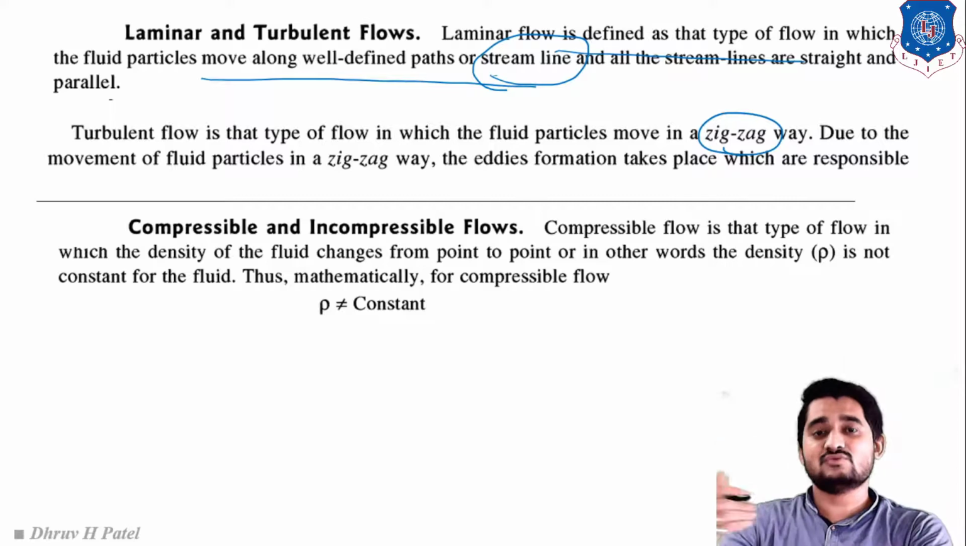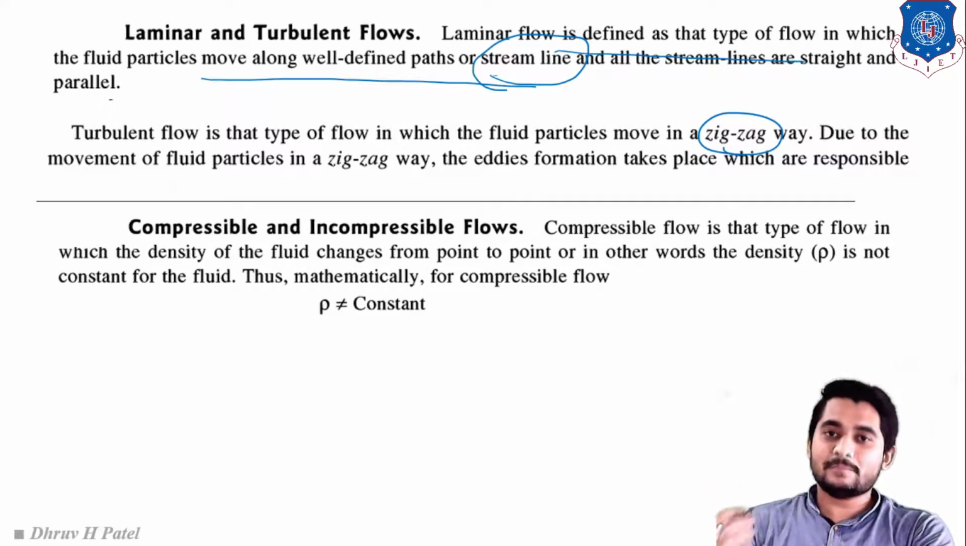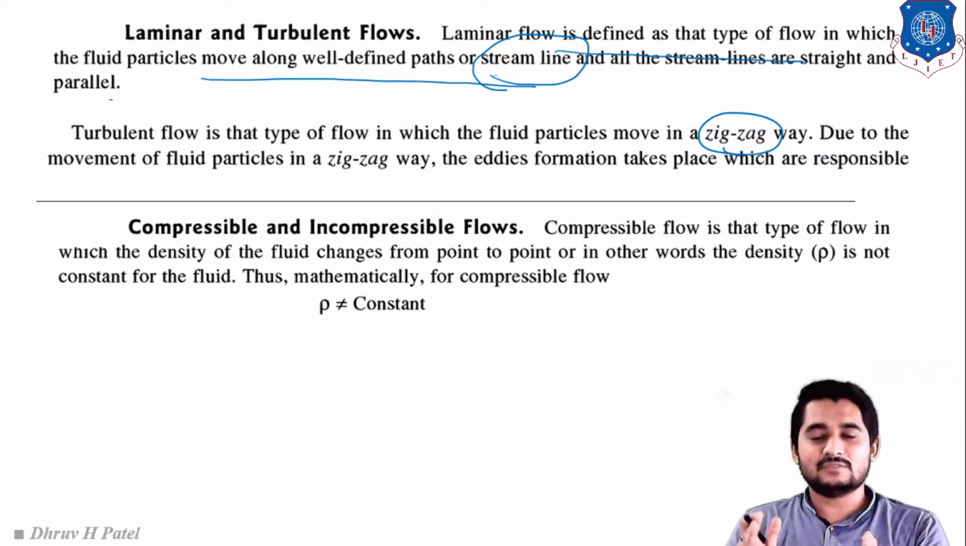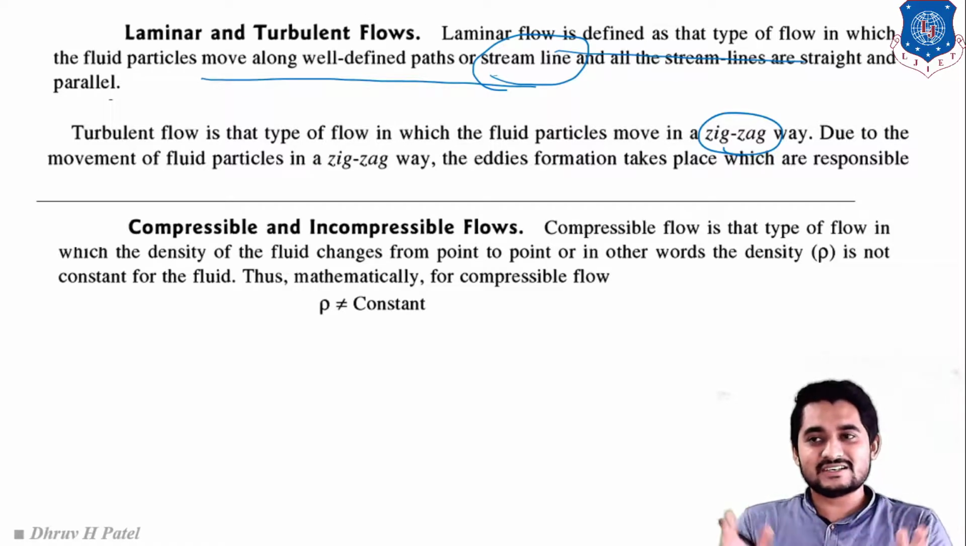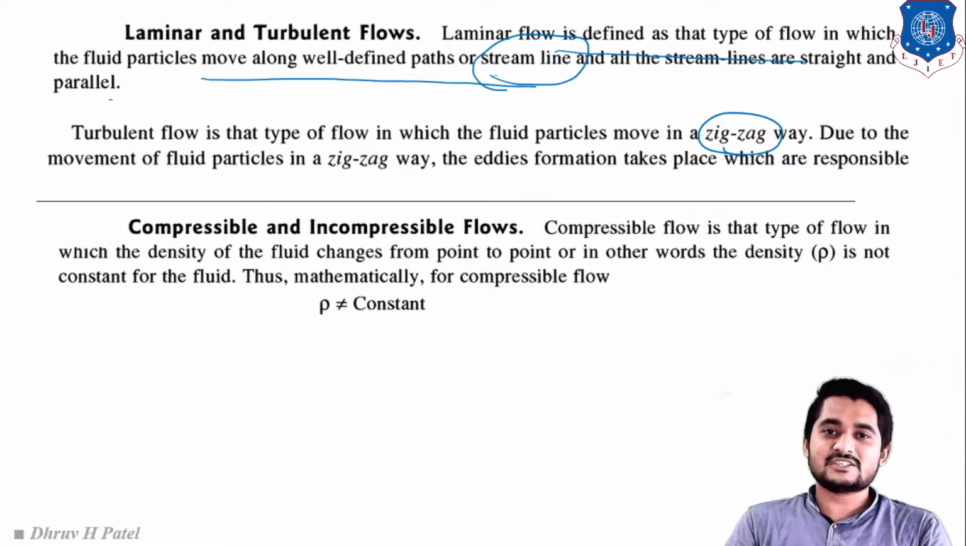Our next topic will be compressible and incompressible flow. This is in the types of fluid flow itself. So what do you mean by compressible? You have to remember, in the compression process, density is changing. Clear? So compressible flow means density can be changed, and incompressible flow means density cannot change, right?